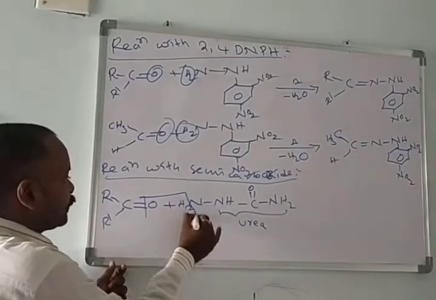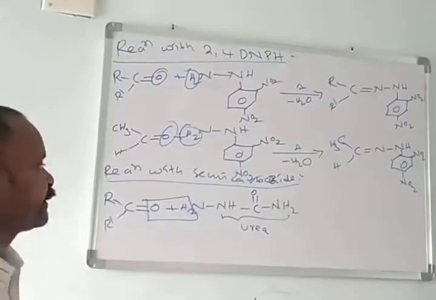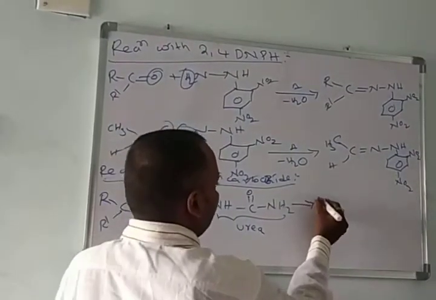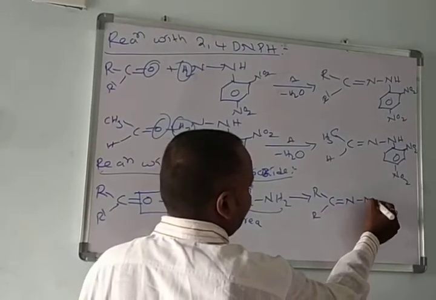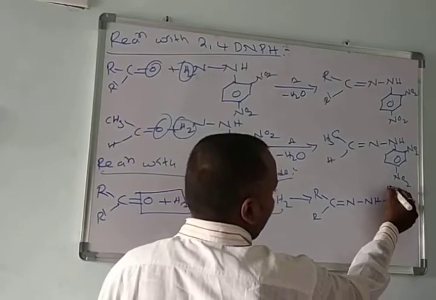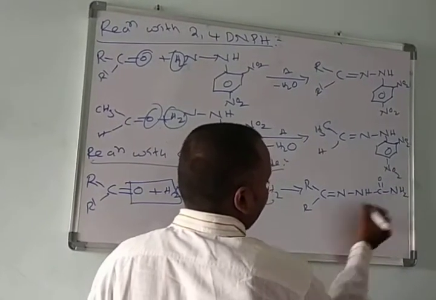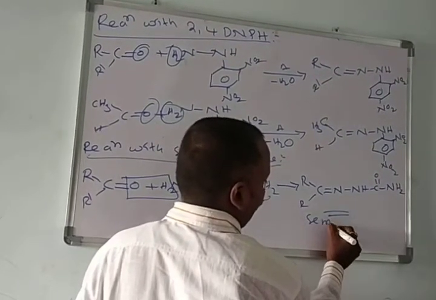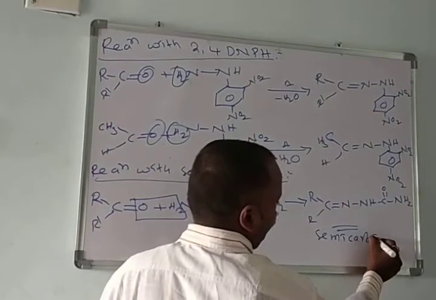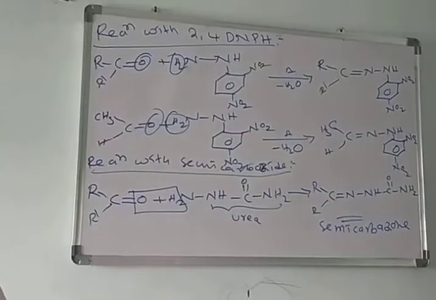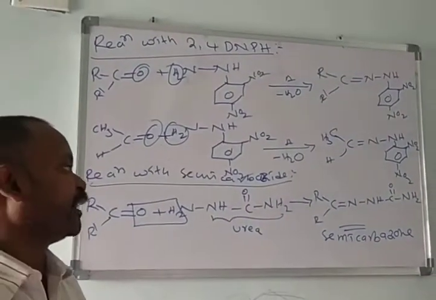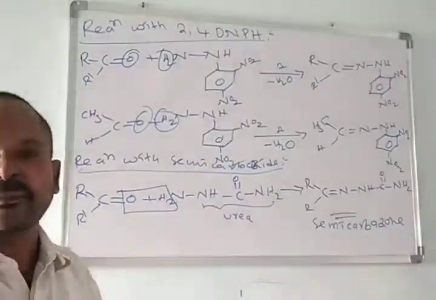It also undergoes condensation. What happens? We get R, R dash, C double bond N, NH, C double bond O, NH2. This we call a semicarbazone. When an aldehyde or ketone condenses with semicarbazide, we get semicarbazones.